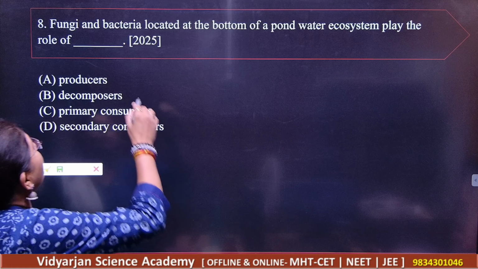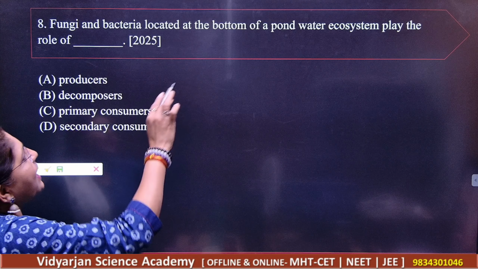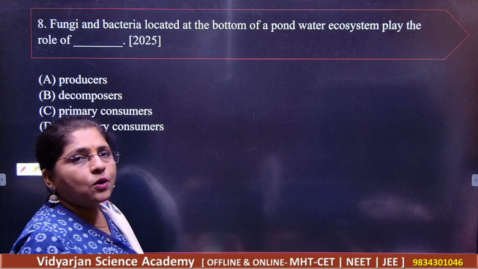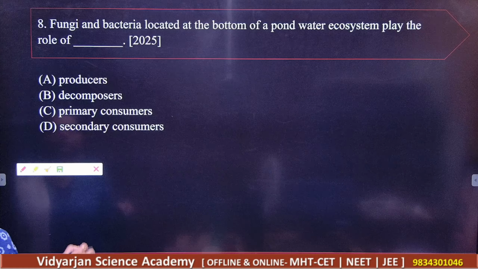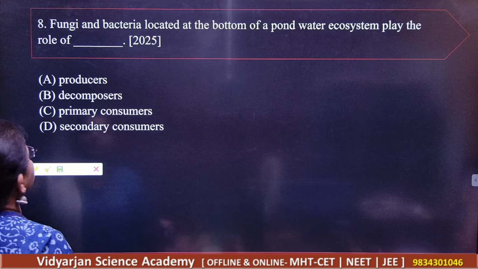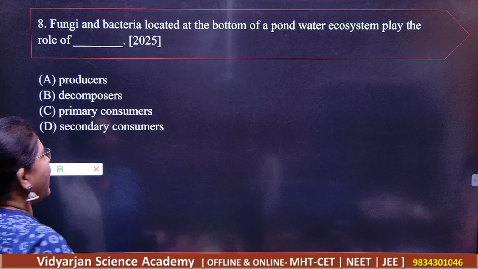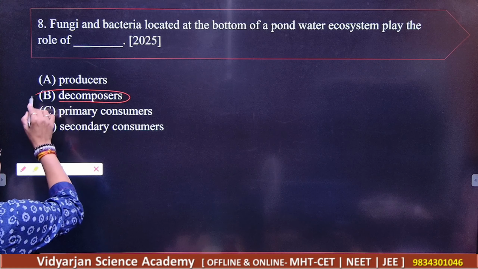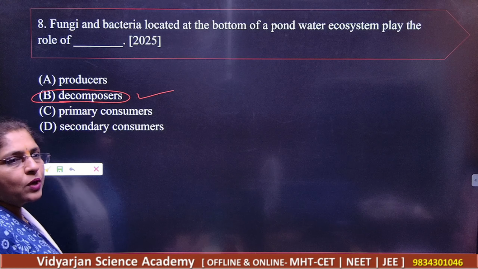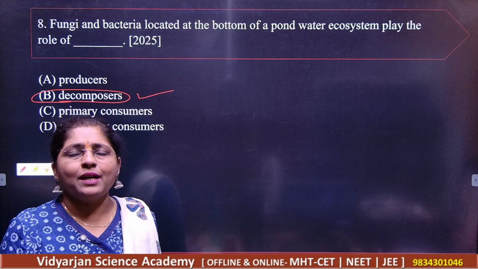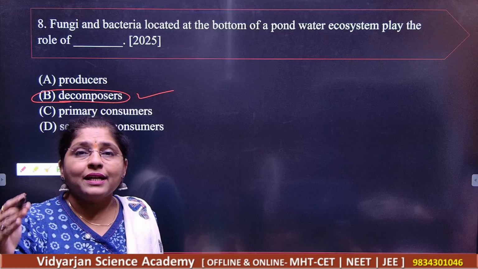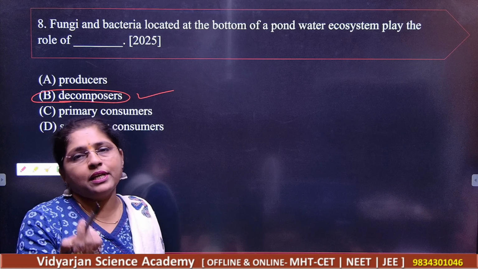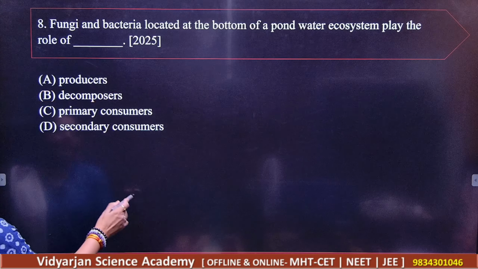Okay, so fungi and bacteria are located at the bottom of a pond water ecosystem plays the role of producers, decomposers, primary consumers, and secondary consumers. So of course here is also you are getting the great role of what here, decomposers. So on that basis you can remember that how much is the importance of the decomposers here in our ecosystem. Got it?